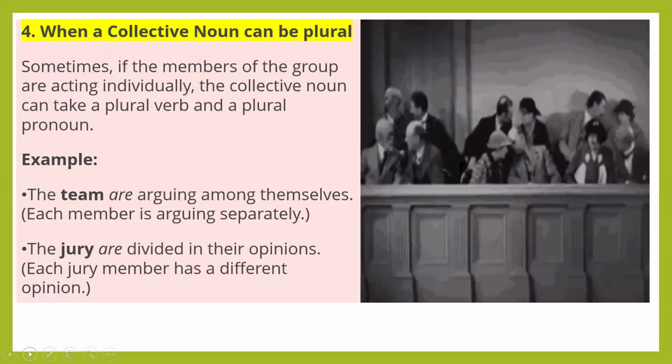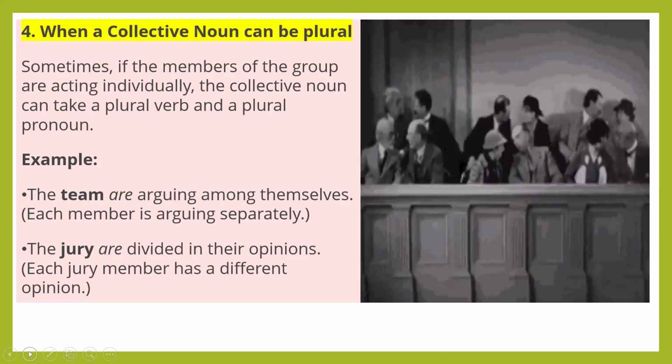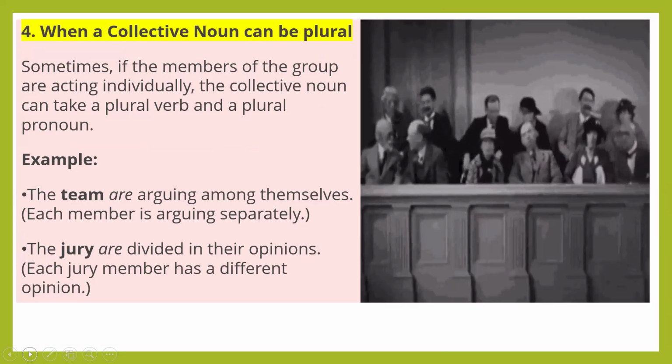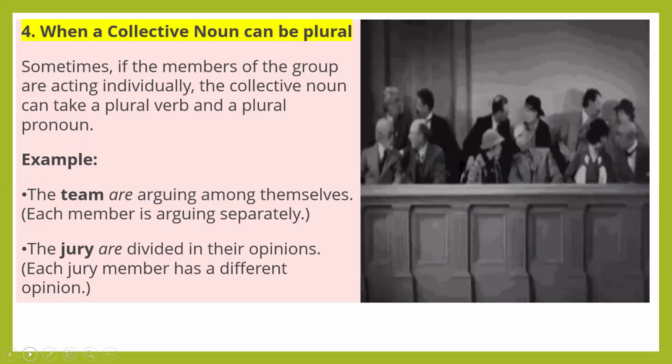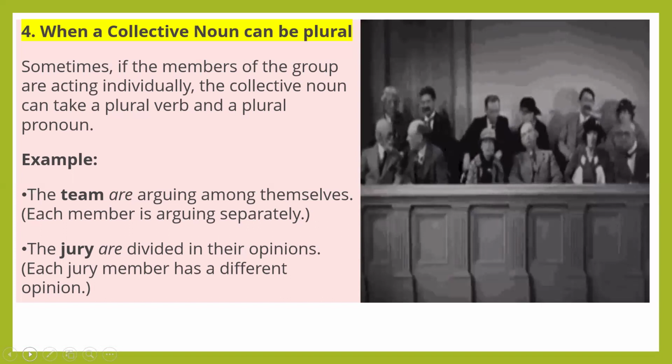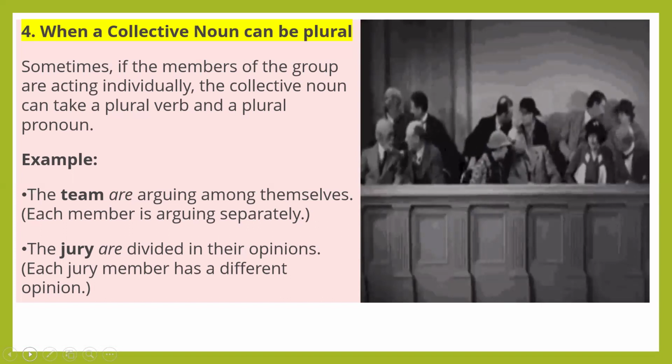A collective noun can be plural when the members of the group are acting individually or separately. Then the collective noun can take a plural verb and plural pronoun. Example: the team are arguing among themselves. It means that individually, separately, all the team members are arguing among themselves. So for themselves we have used plural. Each member is arguing separately.